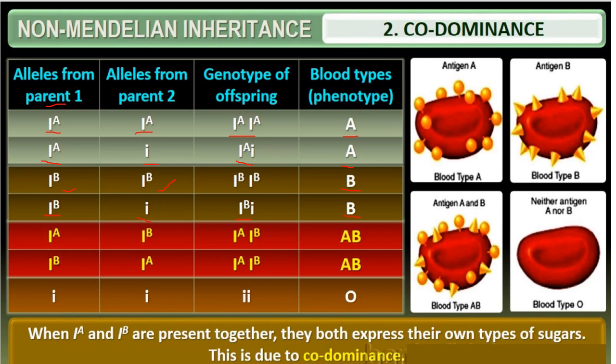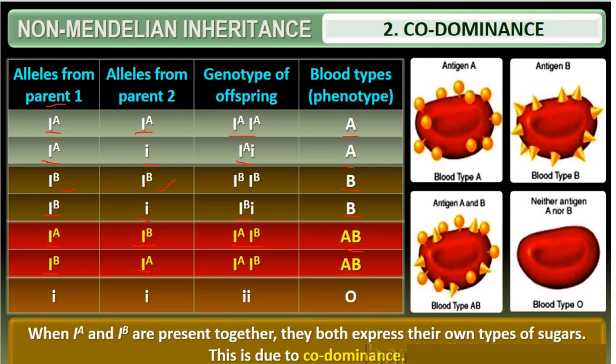Now coming to IA and IB, these two antigens are produced, meaning the genotype will be IA IB and the blood group will be AB. So if it is a reversed case, if one parent produces IB and the other parent IA, the genotype of the offspring will be IA IB with blood group AB.